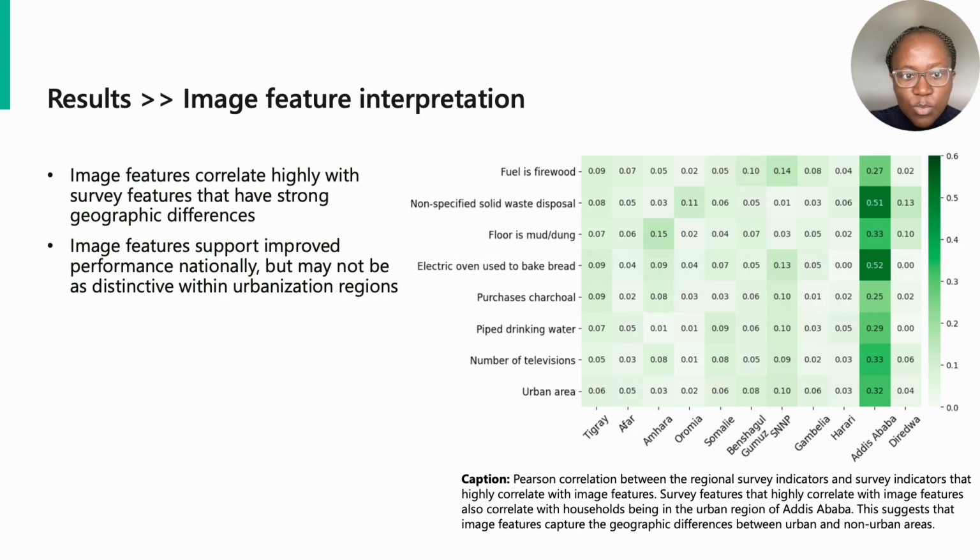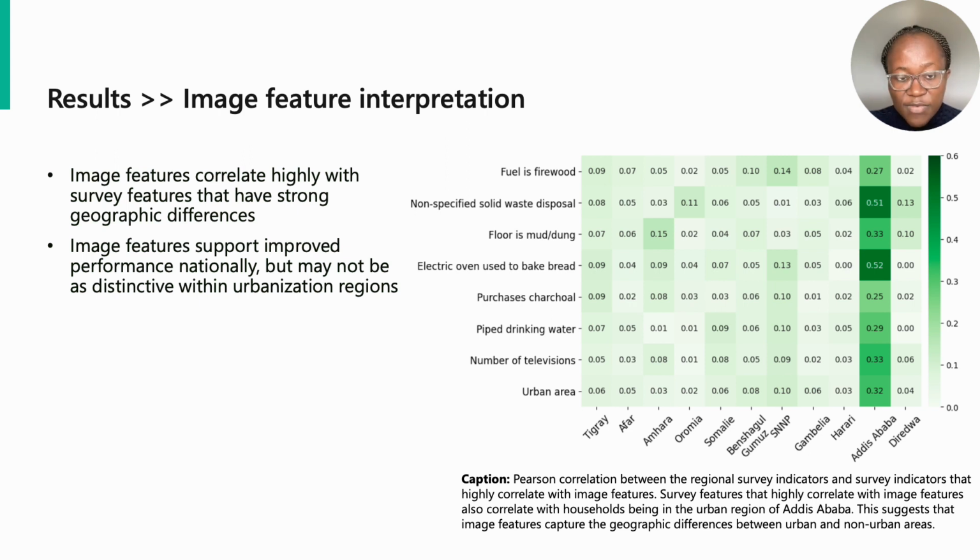Image feature inspection is important to understanding the visual characteristics that are retrieved during the featurization step and how these characteristics relate to survey questions. Here, we show the Pearson correlations between regional survey variables on the x-axis and survey variables that highly correlate with image features on the y-axis. This figure highlights two findings.